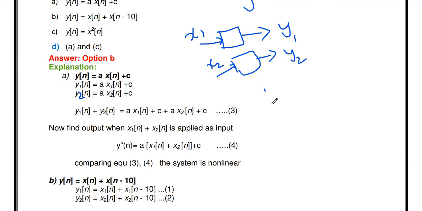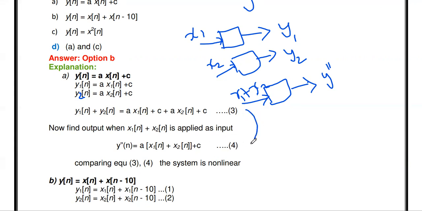Okay, what is the next step? For the same system, we have to give the sum of these two inputs, x1 plus x2, as input to that system. At that time we will get some output. That output you consider as y double dash. In the place of x of n, you just replace x1 of n plus x2 of n. So y double dash of n equal to a into x1 of n plus x2 of n plus c. This is equation number 4.